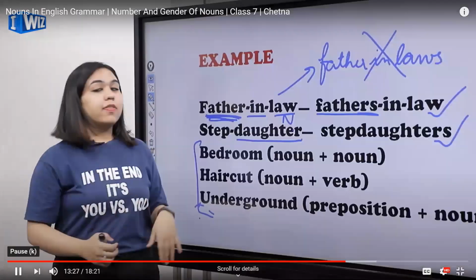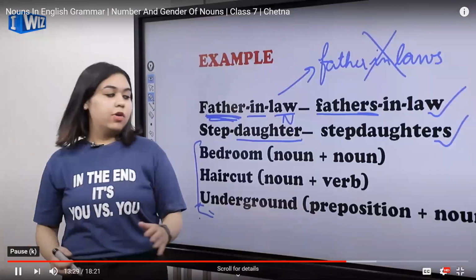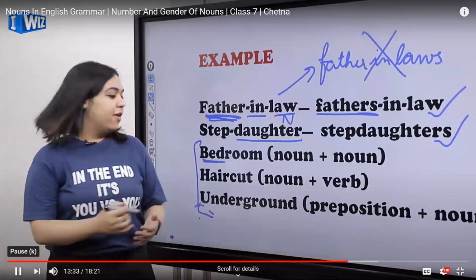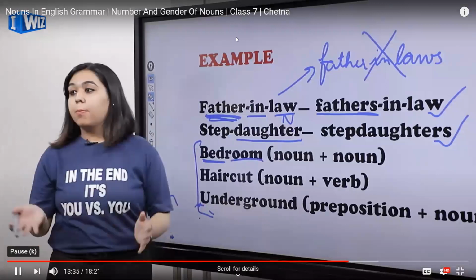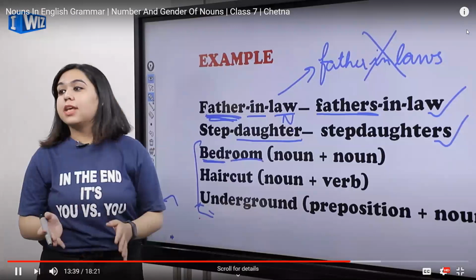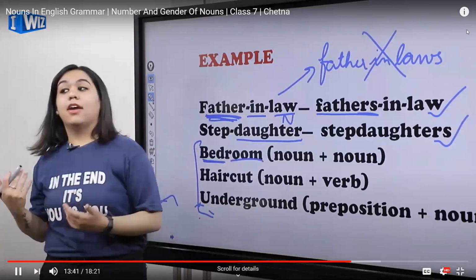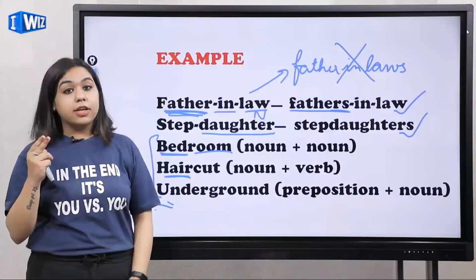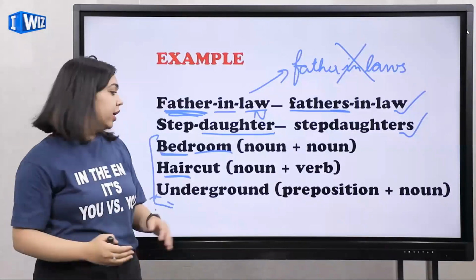So the first one that I have for you is bedroom. If we talk about bed, bed is a noun. Room, again it's a noun, but when I combine them both, it will become bedroom. So it's a noun plus noun example. Hair is again a noun. But what about cut? You remember cutting? So cutting is a verb, action word. So noun plus verb.